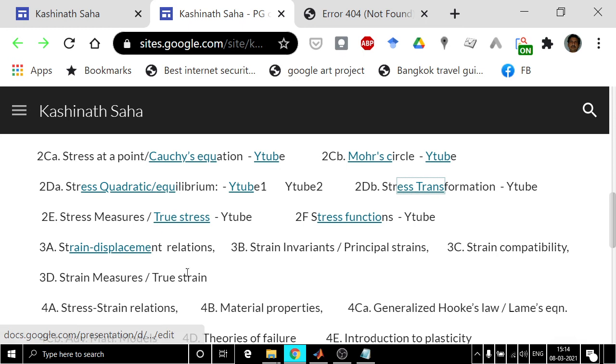Both will come together. The discussion on stress function will also require some idea of the stress-strain relation and material properties. So next we'll start focusing on strain, the strain-displacement function, and gradually progress. So let us stop here today.